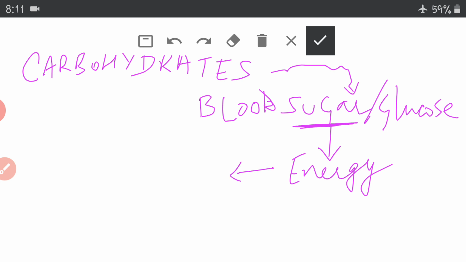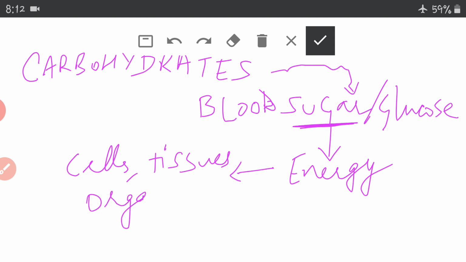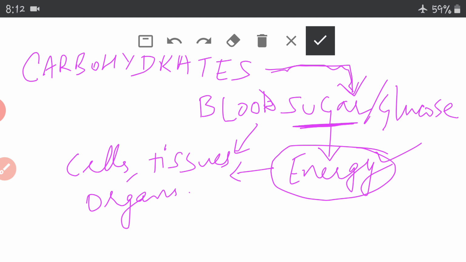For what things? For cells, for tissues and for various organs, for the repair of organs also. Right? So these carbohydrates give us energy by breaking down into sugar, and this sugar is used for cells, tissues and organs.